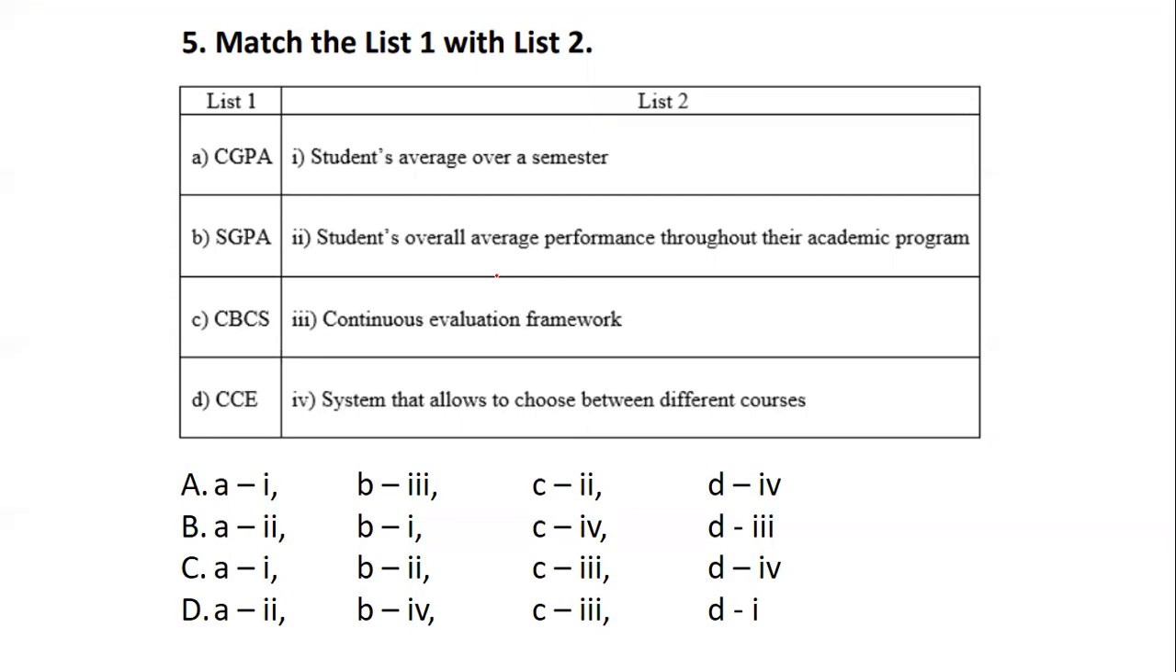Yes, from the given list, CGPA is nothing but students' overall performance. SGPA is the one which talks about students' average performance. CBCS talks about the system that allows to choose between different courses, that is choice-based credit system. And CCE, that is continuous and comprehensive evaluation, which is a form of continuous evaluation. So this is your match of column 1 with column 2.